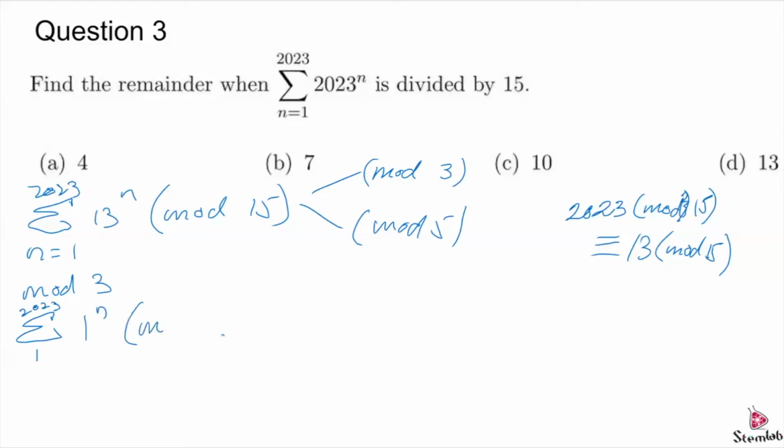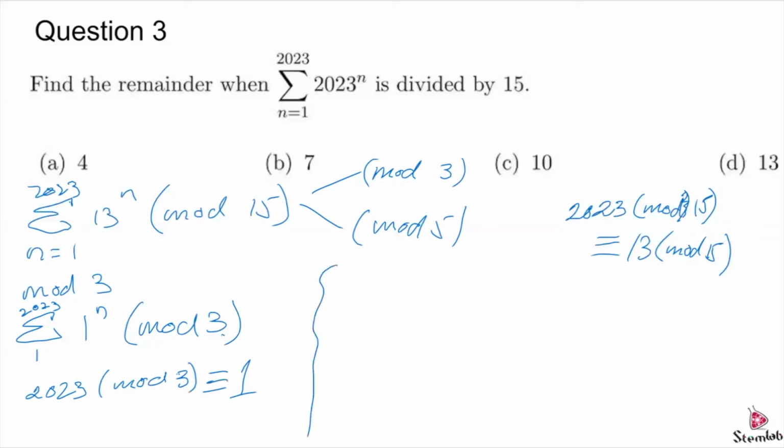Okay, mod 3. So that means that we just have 2023 ones. So in essence, we're only taking 2023 mod 3, which is 1. Okay, so we know that the answer has to be 1 mod 3. All the choices are actually 1 mod 3. 4 is 1 mod 3, 7 is 1 mod 3, 10 and 13 are also 1 mod 3. So the only question now is what is the answer mod 5?